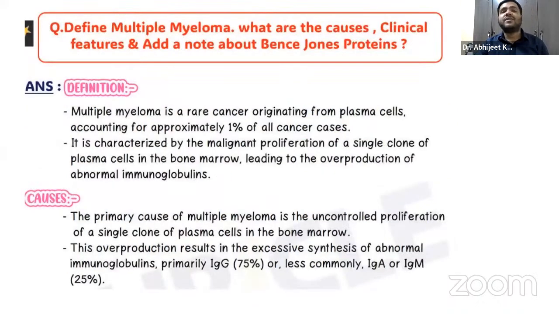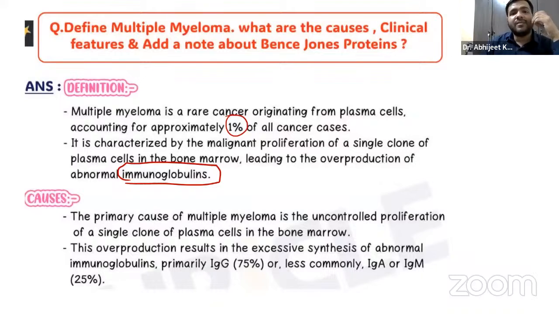Now, guys, the next one is multiple myeloma. I already told you that multiple myeloma is basically a cancer originating from the plasma cells, right? It is approximately 1% of all cancer cases. It is basically a single clone of the plasma cells in the bone marrow, which leads to the abnormal production of immunoglobulins, an overproduction of these abnormal immunoglobulins.